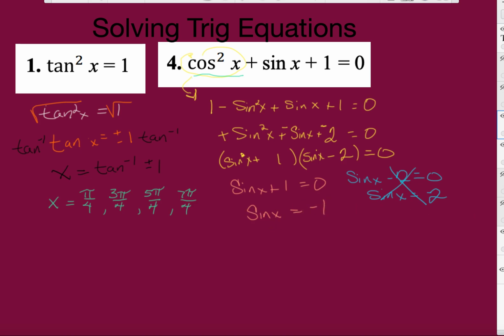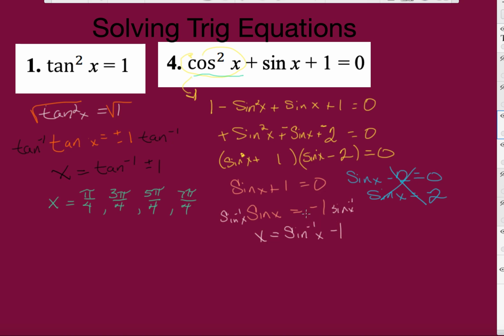We multiply by inverse sine, and so x equals inverse sine of -1.